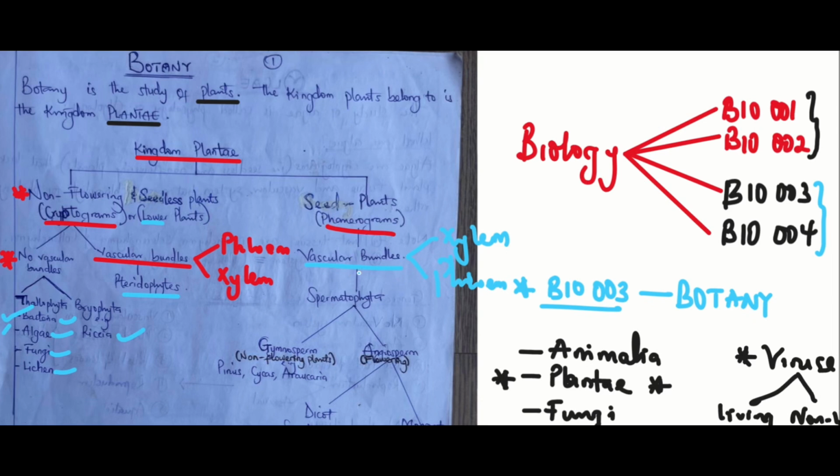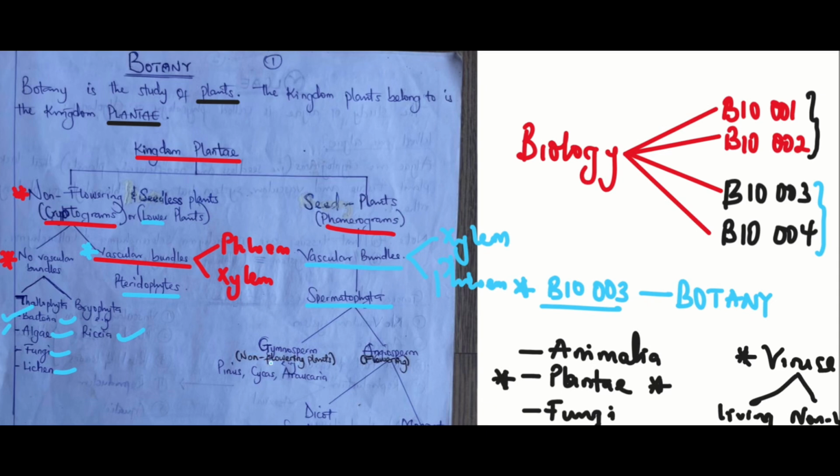Majorly, plants that possess vascular bundles are phanerogams. We can have some other plants possessing vascular bundles that are still not classified as phanerogams, which are the pteridophytes. The pteridophytes are very close to the spermatophytes, but they are not spermatophytes, for reasons we will take in due time. So we have the spermatophyta, which are further divided into two: the gymnosperm and the angiosperm.